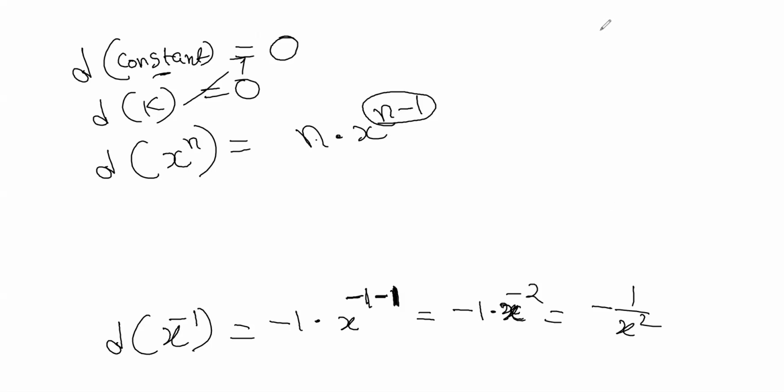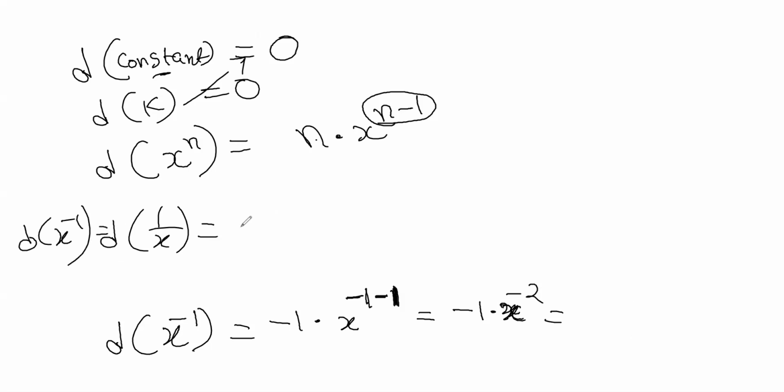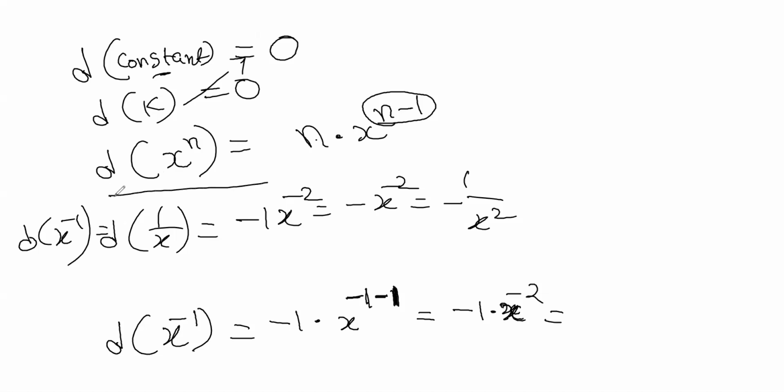To get it in positive, I just sent that numerator to denominator. What is d of x to the power minus 1? It is same as 1 by x, right? I got the answer as minus 1 into x to the power minus 2, that is minus x to the power minus 2, which is minus 1 by x square. Correct?